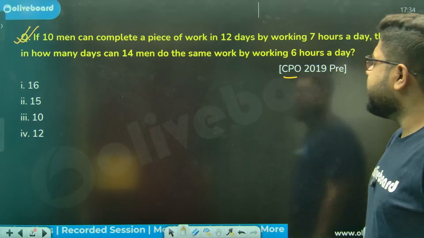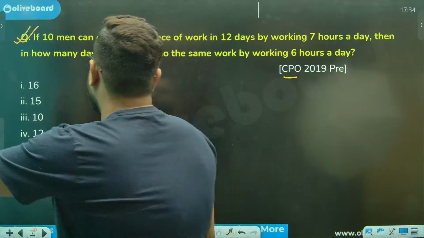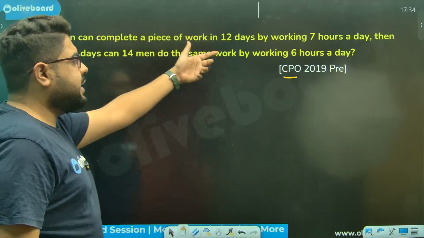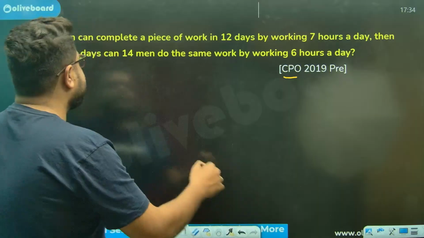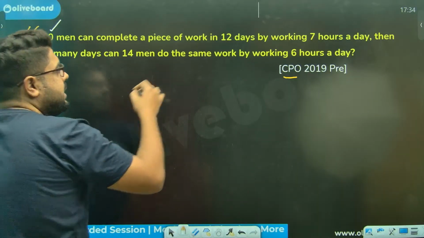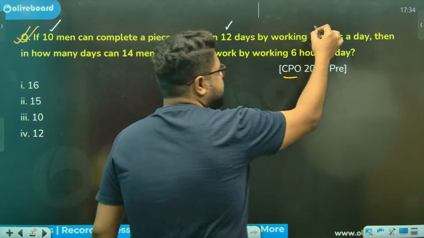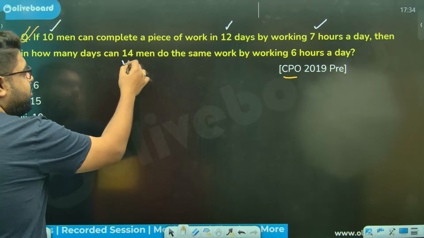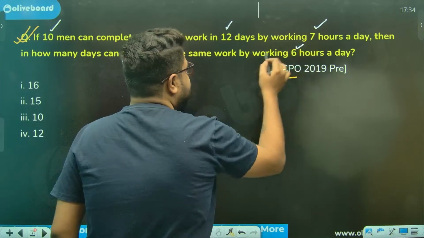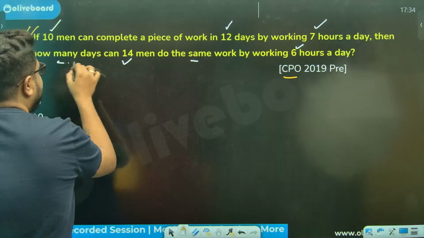How to deal with this? 10 men can complete the work in 12 days by working 7 hours a day. It is proper MDH: M1 D1 H1 is equal to M2 D2 H2. They are asking for days, D2.